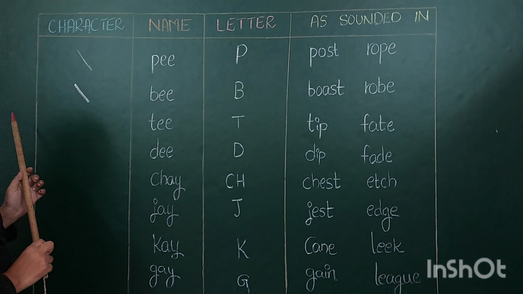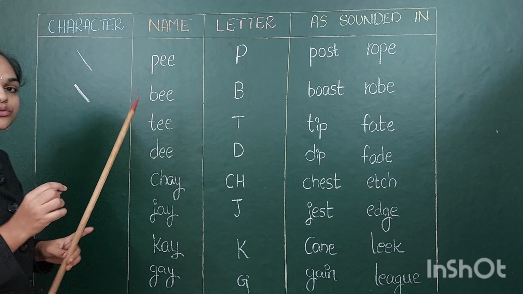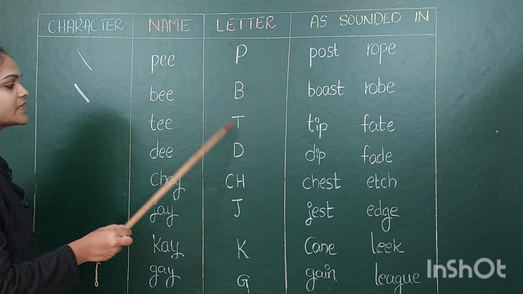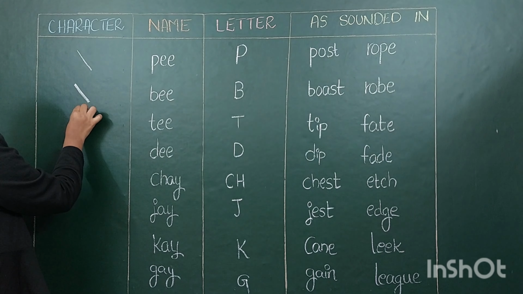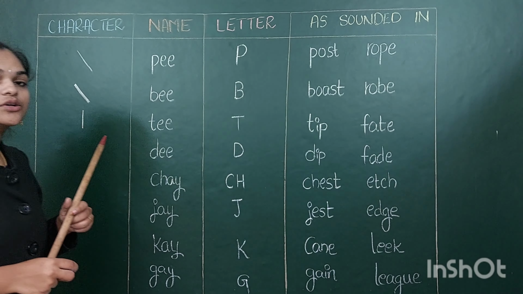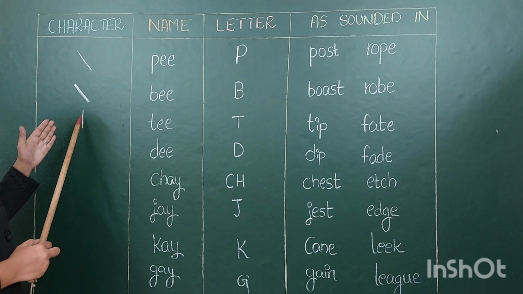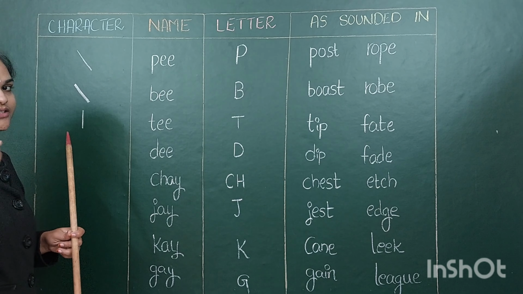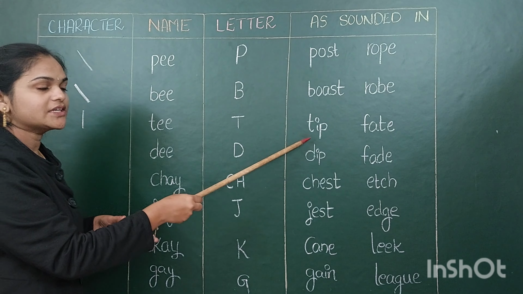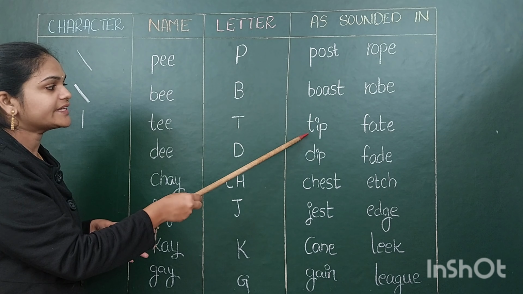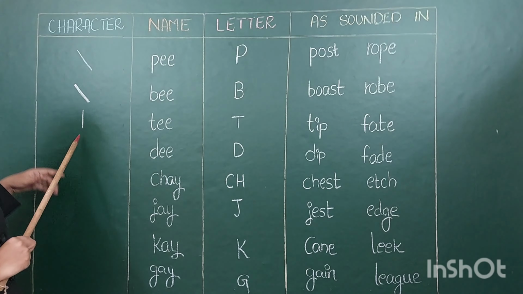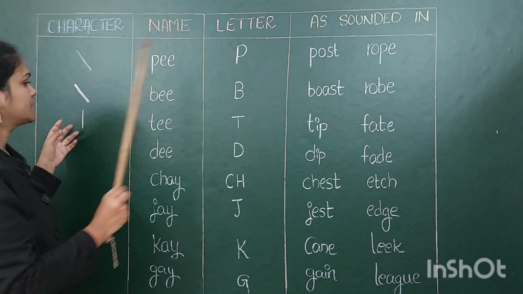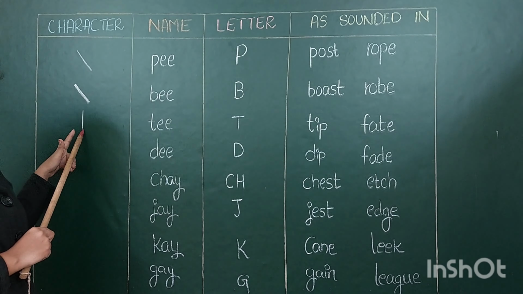Okay, next letter T. So how to write T in shorthand? It is a straight stroke, looks like a 1. It looks like a 1. It is a lighter stroke, children, so that's why I write only 1 time. If I shade it 2 times, it is a dark stroke. If you want to write the spelling tip, you have to write this T as a letter of this stroke. So when you write tip, you have to write T letter like so.